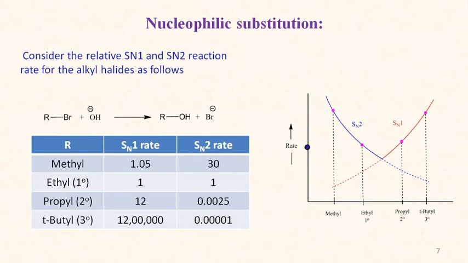Size of the alkyl group increases, and that's why we can say that methyl or primary alkyl halides generally undergo reaction by the SN2 mechanism, while secondary or tertiary alkyl halides can react by the SN1 mechanism. As steric hindrance increases, the mechanism goes from SN2 to SN1.